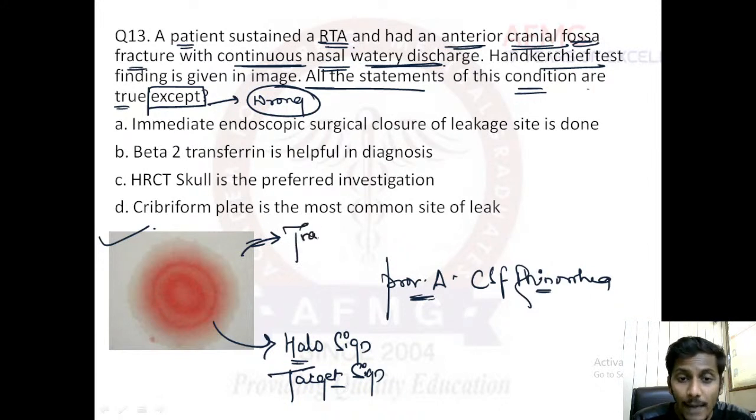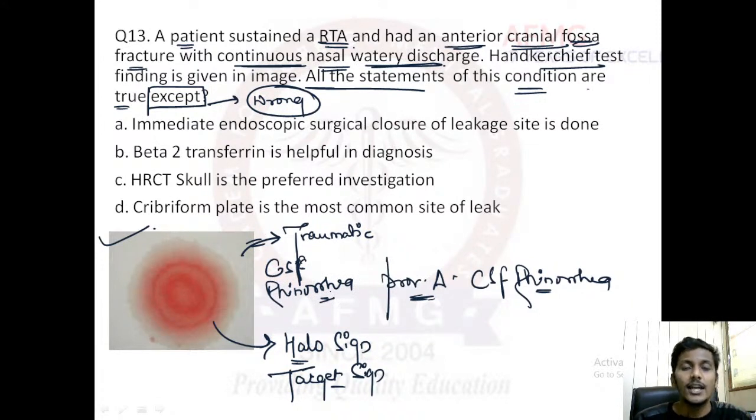These dark and pale rings are mainly due to traumatic CSF rhinorrhea. Important thing that you need to remember: the halo sign is a feature of traumatic CSF rhinorrhea. That means blood is mixed with the CSF. If there had only been CSF, this halo sign or target sign would not have been seen. Only if blood is mixed with the CSF would it lead to formation of this halo or target sign. As here there was an anterior cranial fossa fracture, there was a traumatic CSF rhinorrhea, further confirmed by a halo or target sign on the handkerchief test.